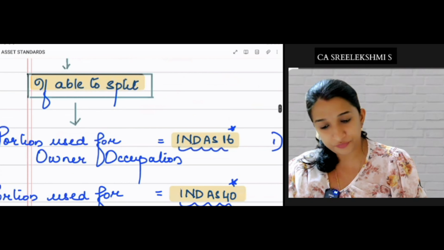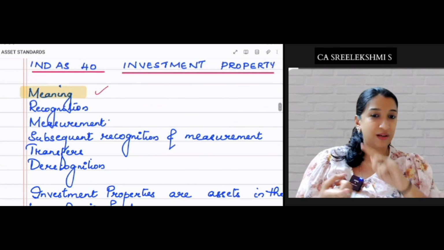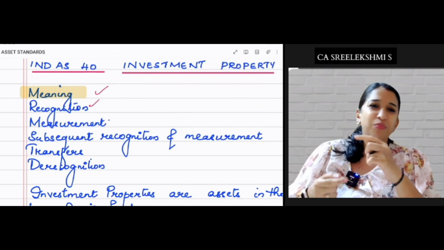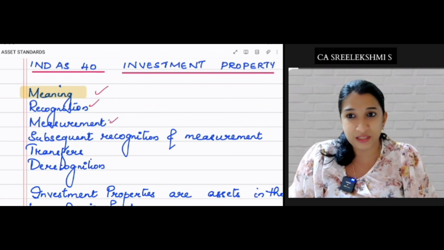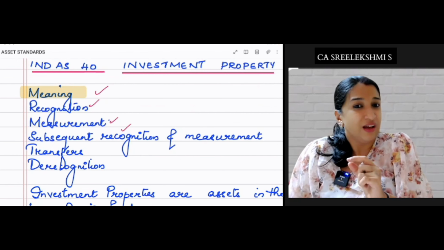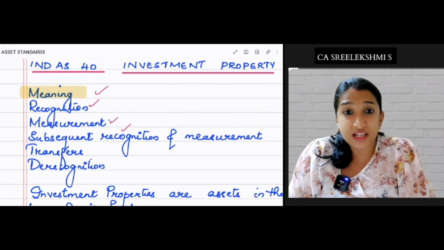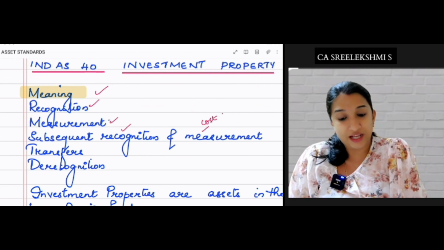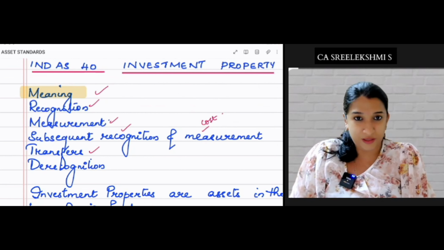Once more, let me recap: rental purpose, capital appreciation, land, building, part of building or both. Recognition: future economic benefits, cost can be reliably measured. Measurement: 3-4 measurement principles are there. Subsequent expenditure: if the recognition criteria are satisfied, it can be capitalized, or else we charge the expense to P&L. Subsequent measurement is always under the cost model. Transfers can be done, but change in use should be evidenced and cost should be reliably measurable.